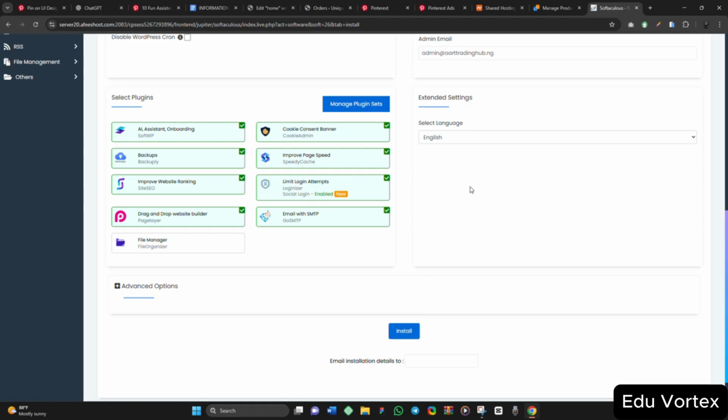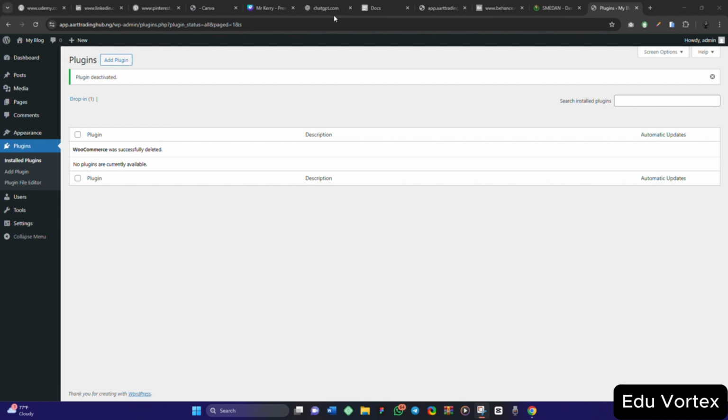So this is the simple way you can just buy your domain, buy your hosting, then install it. If you have any issues, you can easily reach out to me, then we are going to sort it and look at it together. Thank you. We are going to start by installing our WooCommerce plugin.